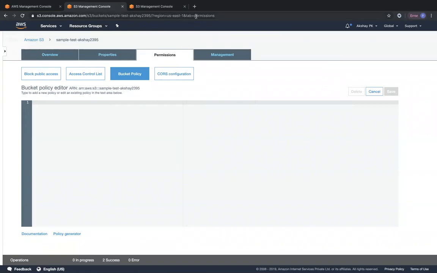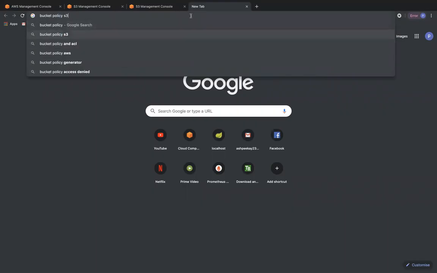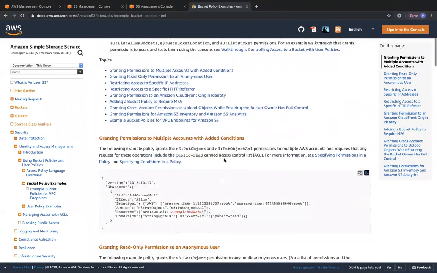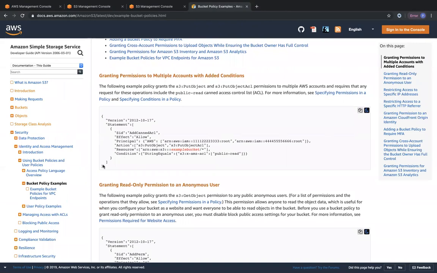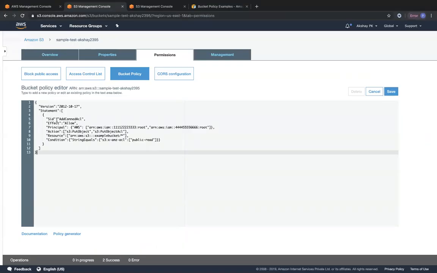Okay, so just to get it from the internet, S3 example. Okay, so I'll just take some of the bucket policy examples that are denoted over here. So this is the AWS documentation. I'm just going to take this bucket policy and paste it over here in bucket policy. So you can see over here, it's a lot of detail, but it's not formatted in the right manner. So we will take off this condition, which we don't need right now. And instead of the example bucket, we are going to change it to this particular bucket's ARN.